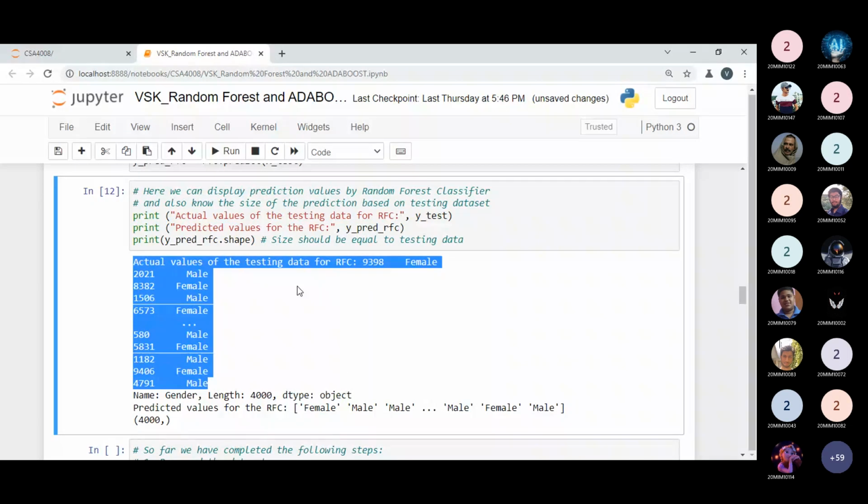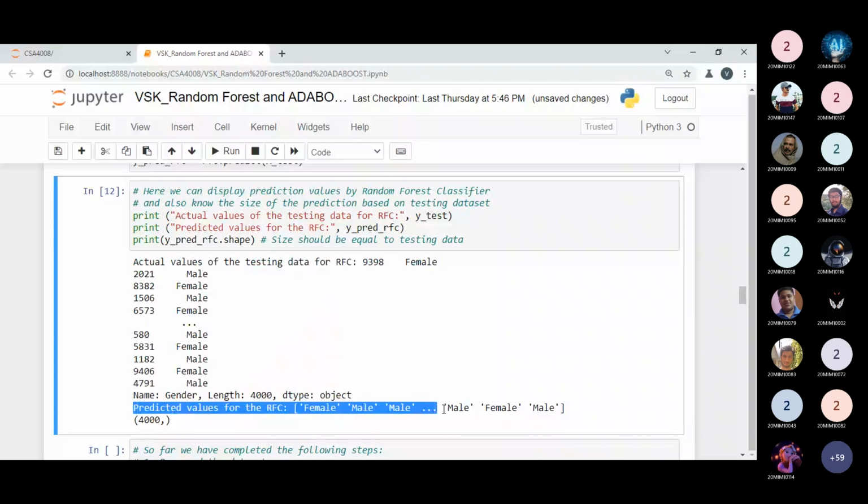And I'm highlighting this point. So this is the value which is known as the predicted values. So there is a difference between the predicted value and actual values. So you can observe over here.